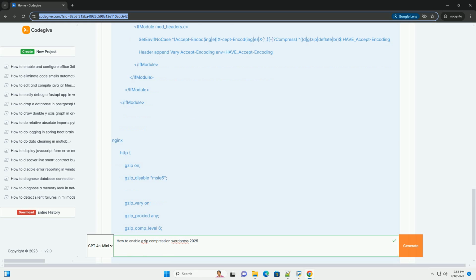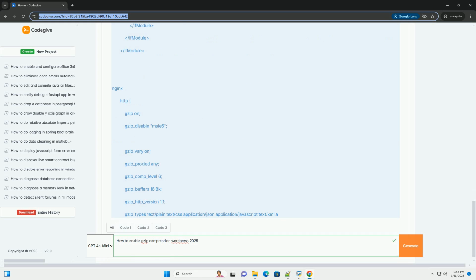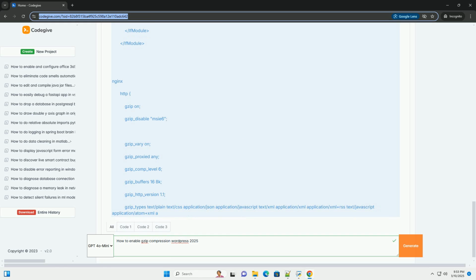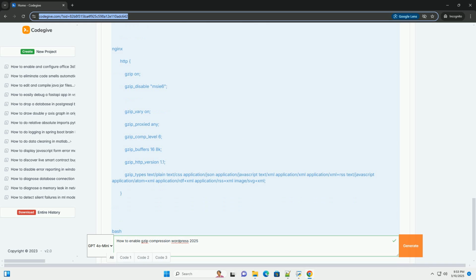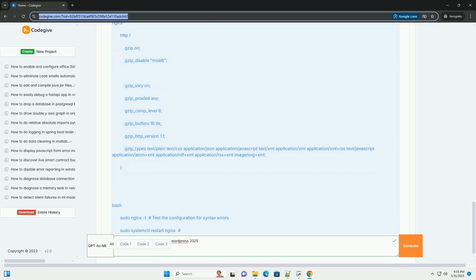Bandwidth savings. Less data transmitted means less bandwidth consumed, potentially reducing hosting costs and improving server performance, especially under high traffic. Browser support. Virtually all modern browsers support Gzip decompression automatically. When a browser sends a request, it includes an Accept-Encoding: gzip, deflate, br header to indicate its support. The server, if configured, will then send a compressed response.